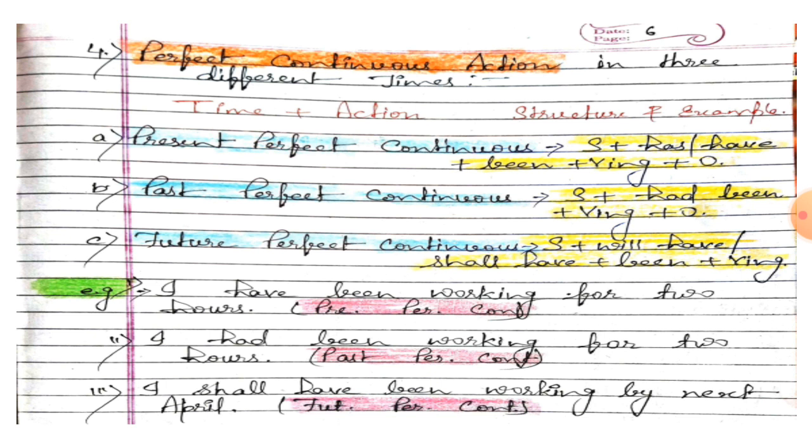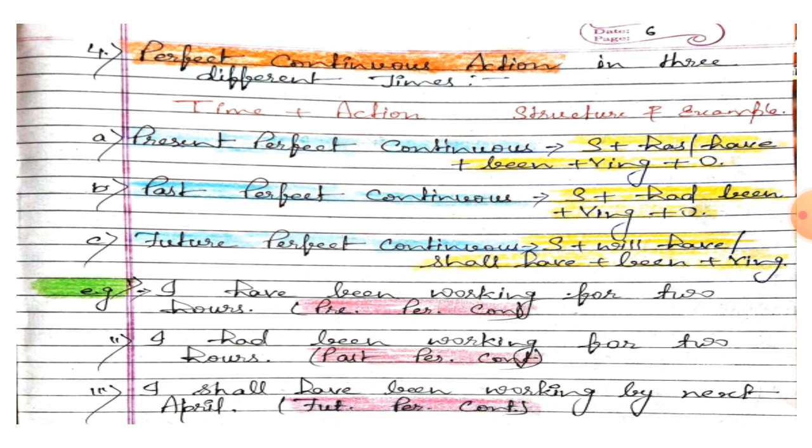I had been walking for 2 hours. Here it indicates that in the past I had walked and in the past for 2 hours was still walking. So this is the example of past perfect continuous.